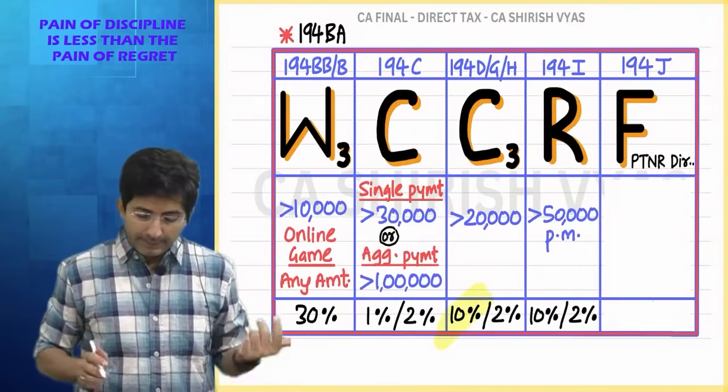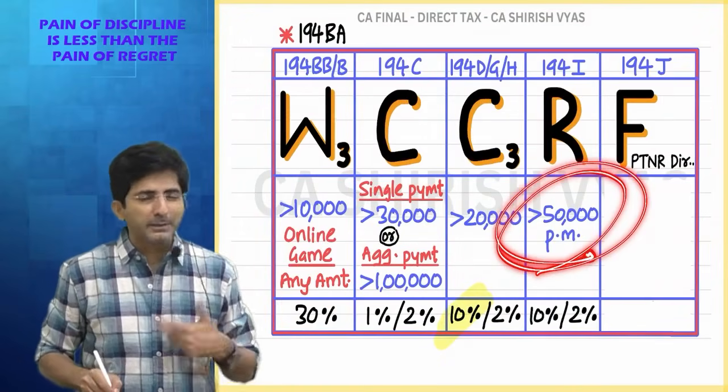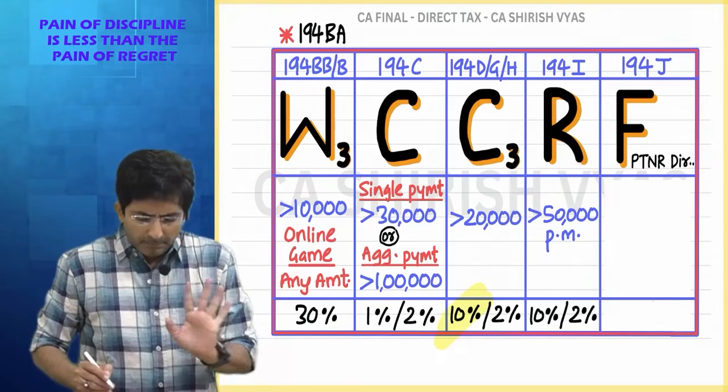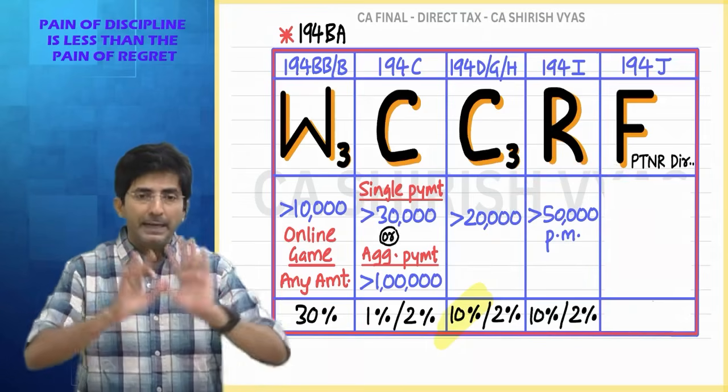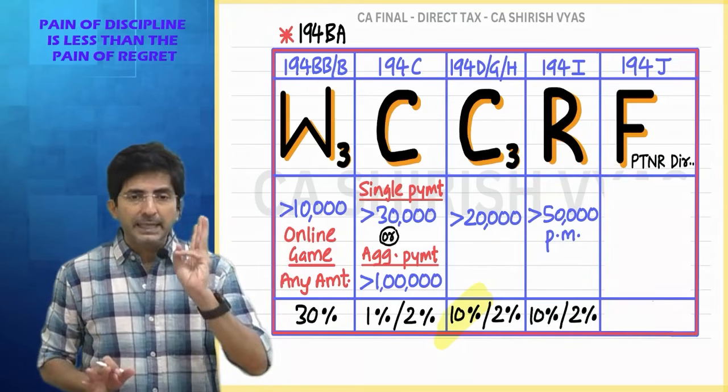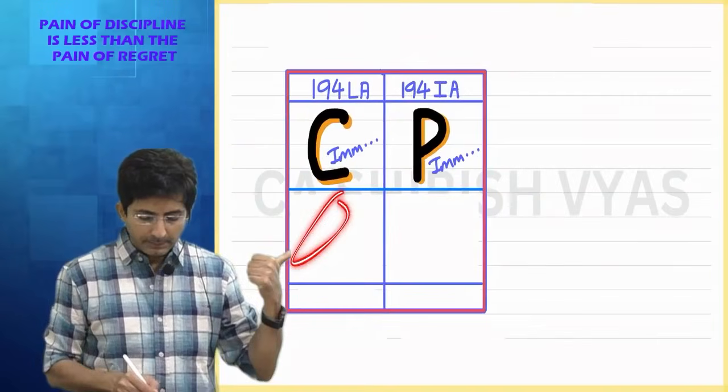Okay. And here it is obviously per month. So per month means per month only. But places where I have not written per month or something, it is understood they are all aggregate of the financial year. Only 3 exceptions you have to remember: winnings, C and P.